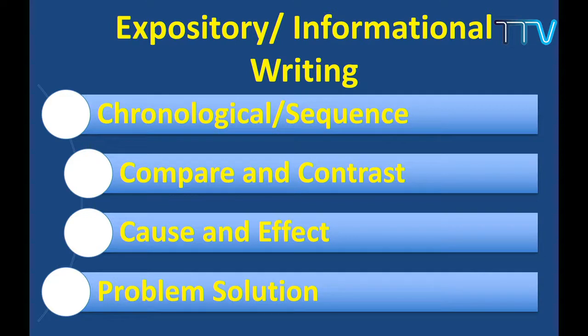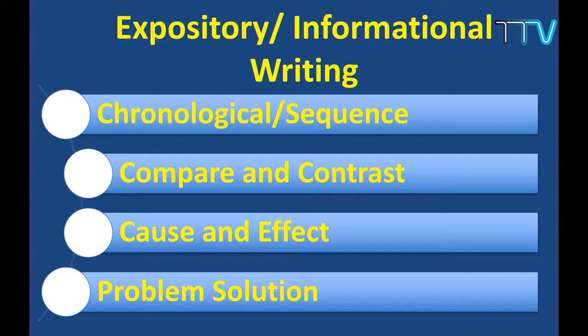You have got science textbook, social textbook, math, so many things. Okay, we have got magazines, we have got reference books. So many things. Now these are the 4 types of expository writing: chronological or sequence, the second one is compare and contrast, third one is cause and effect, and last one is problem and solution. Yes, these are very important.